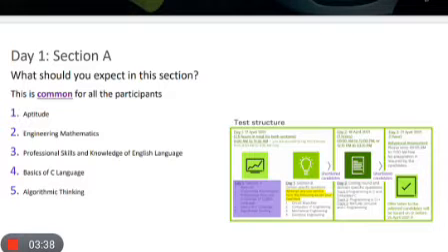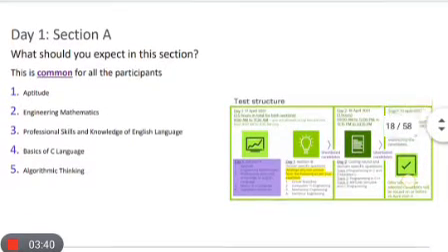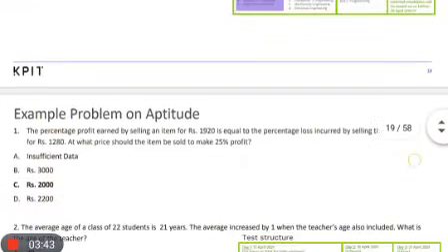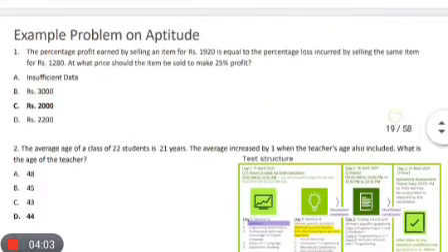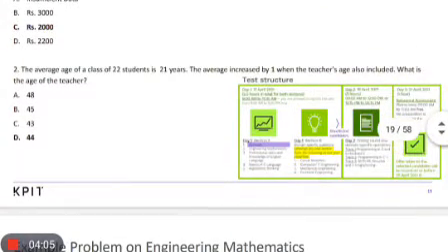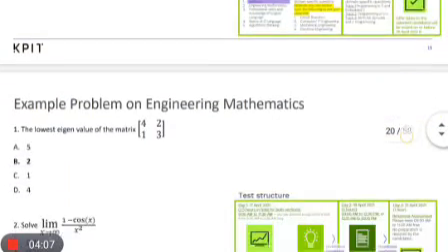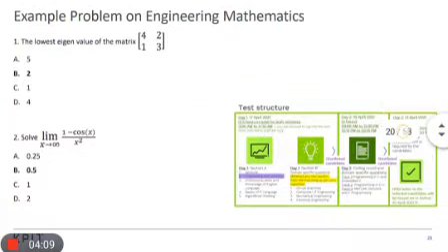You already know the syllabus of day 1, session A. Here are examples of the aptitude questions. They are very simple questions, so it is not that tough. You can go through them and clear the exam easily. You can have a look at the questions and practice. For practice, you can refer to W3Schools. It's totally the best website for all aptitude preparation.